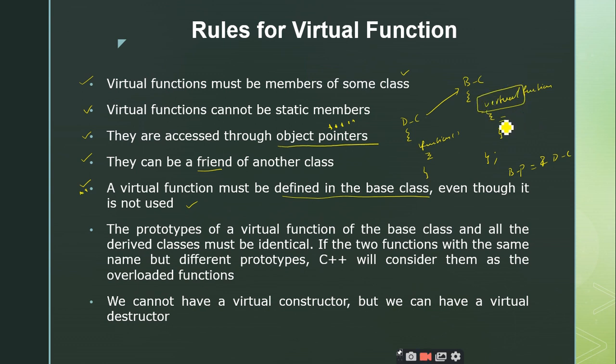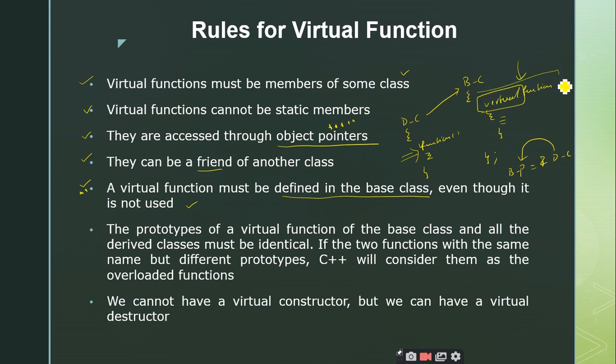Derived, sir. Derived, right? So when you make a function virtual inside the base class, you are never going to invoke it. Why? Because every time you are asking the compiler to delay the process of binding, right? So after the address of the derived class object is stored inside the base class pointer, you are always going to invoke the function definition defined inside the derived class only.